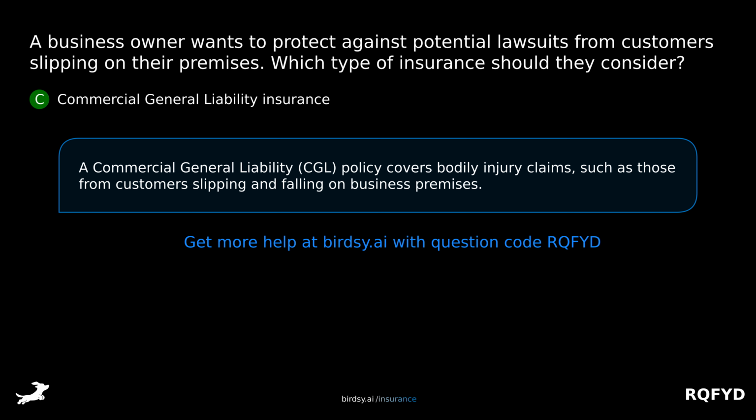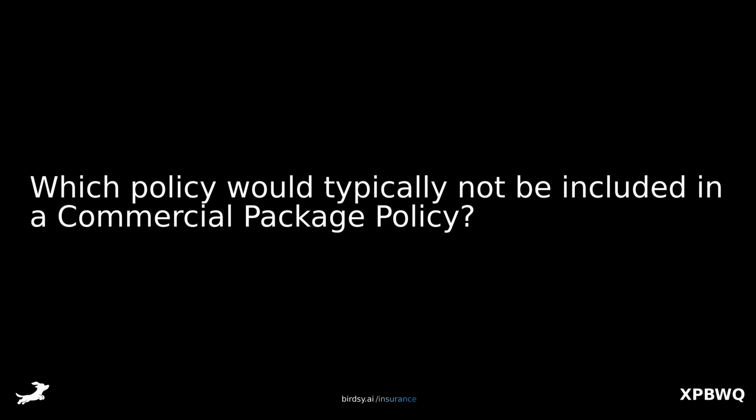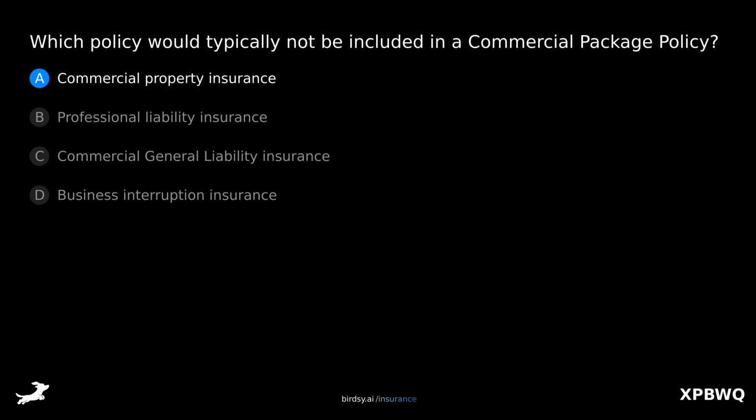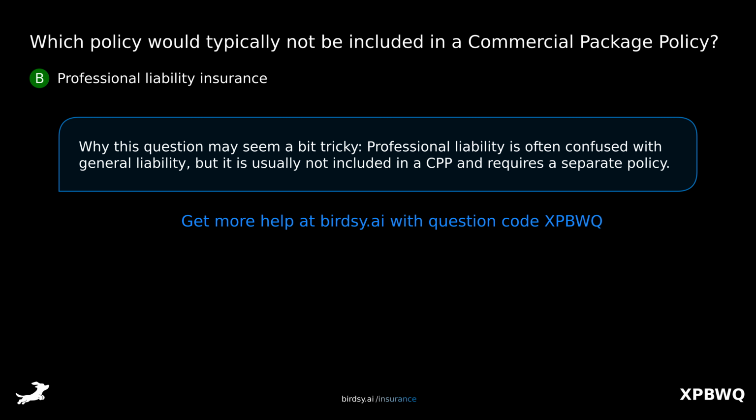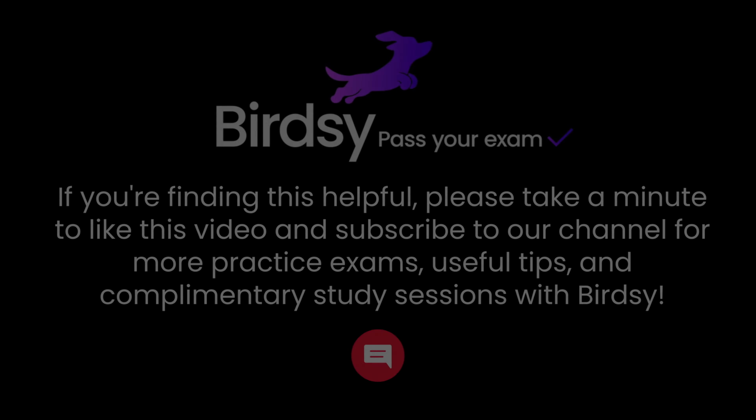Which policy would typically not be included in a commercial package policy? Is it A, commercial property insurance, B, professional liability insurance, C, commercial general liability insurance, or D, business interruption insurance? The answer is B, professional liability insurance. While this question may seem a bit tricky, professional liability is often confused with general liability, but it is usually not included in a CPP and requires a separate policy.